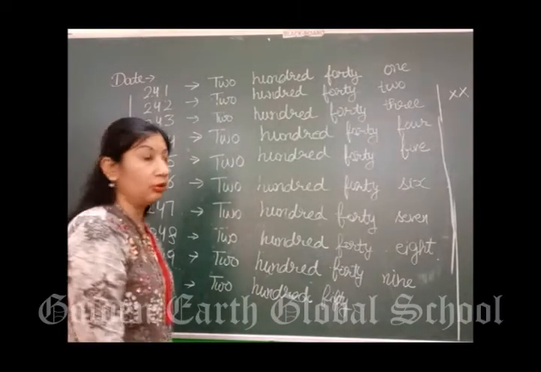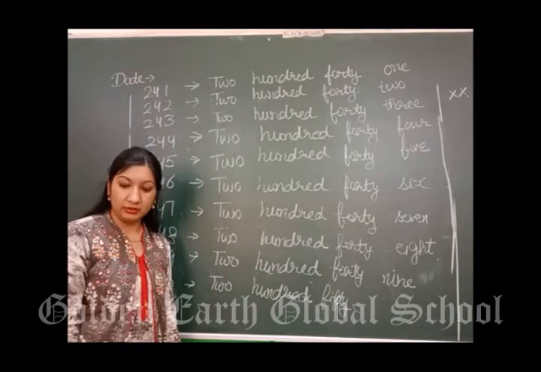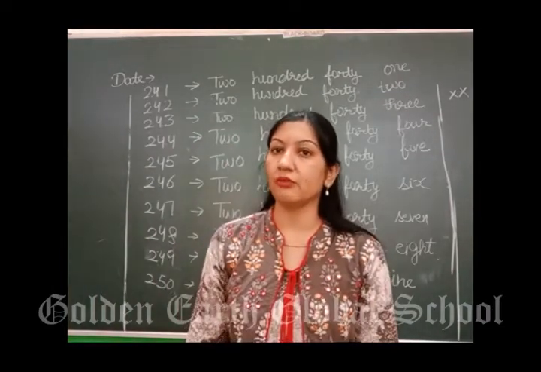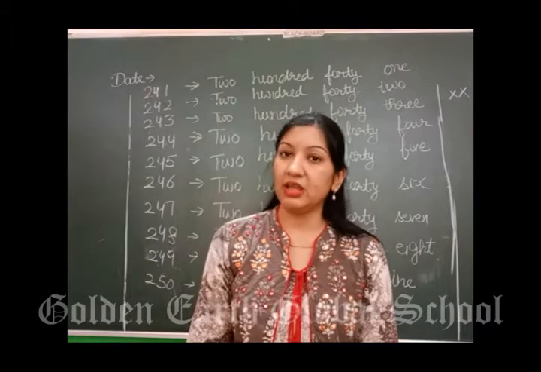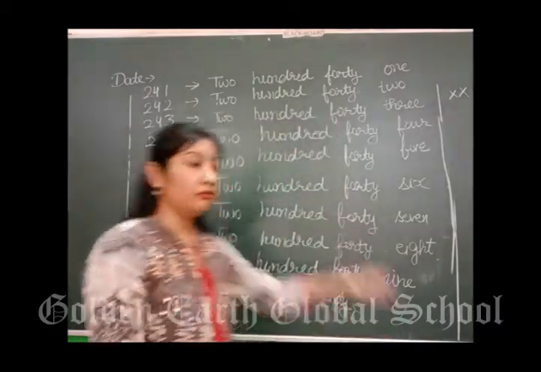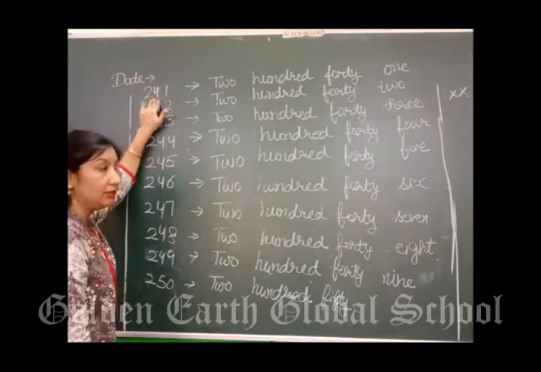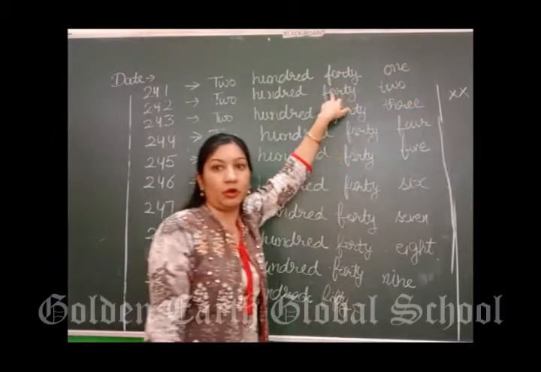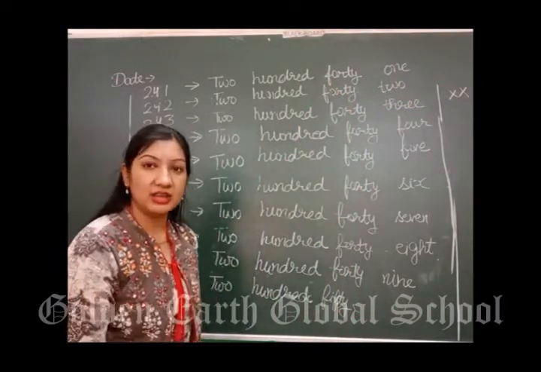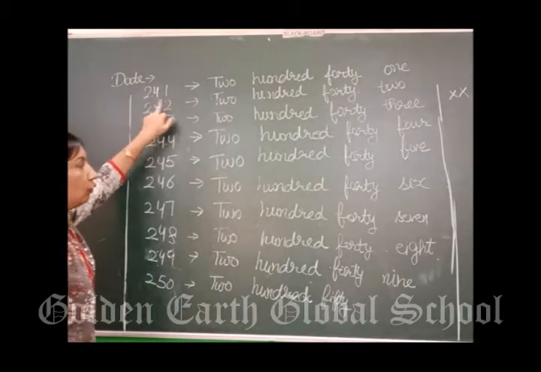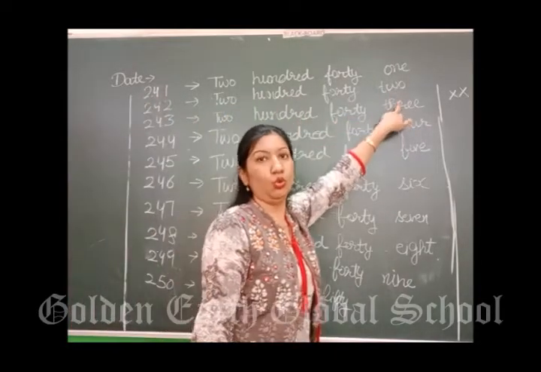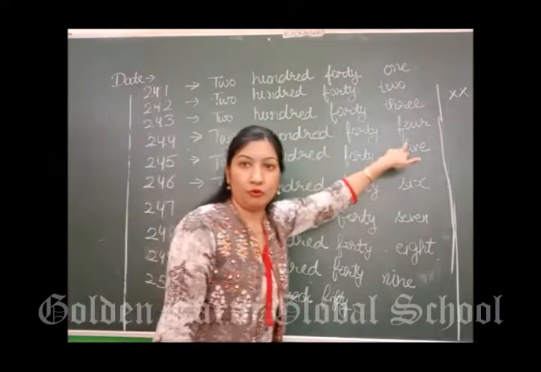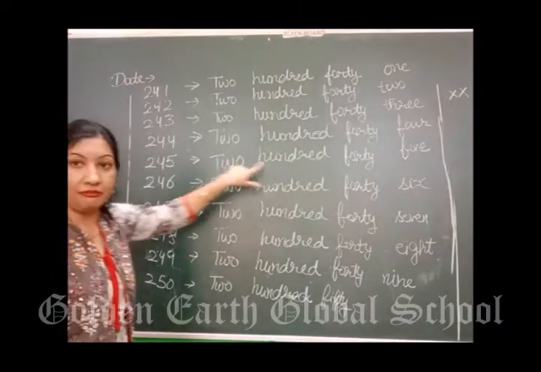We have done till 240. After 40 what will come? 41. This is 241. After 240 what will come? 241. How will we write? 241. What is the spelling of 40? F-O-R-T-Y. After 41, 42, 242, 243, next 244, 245,